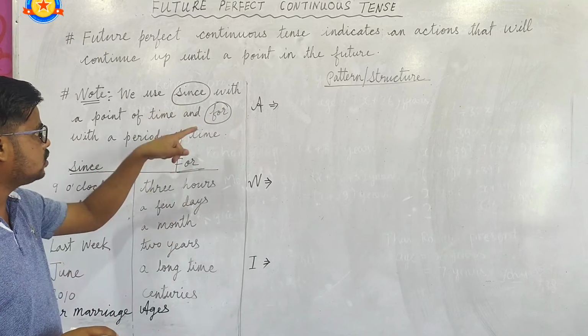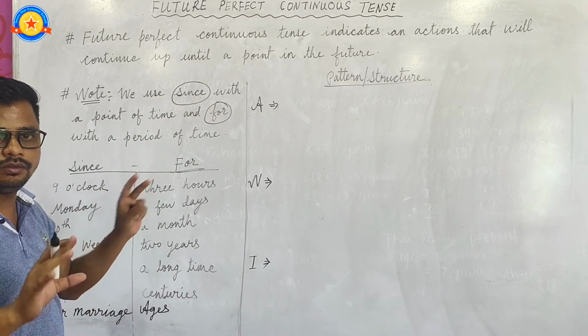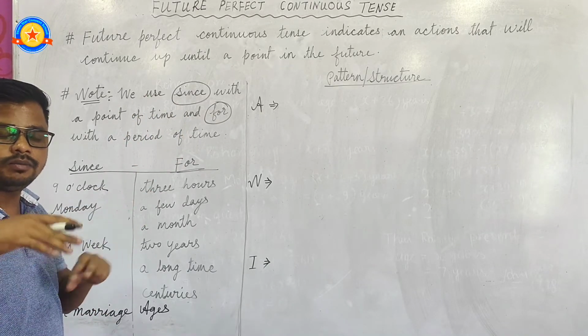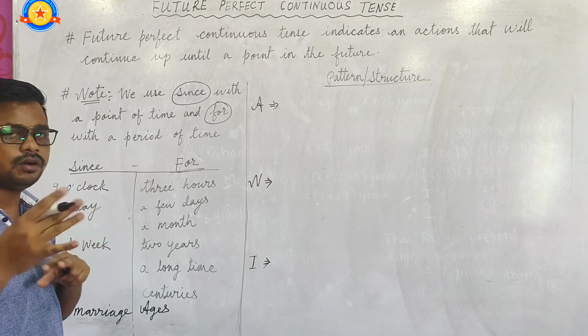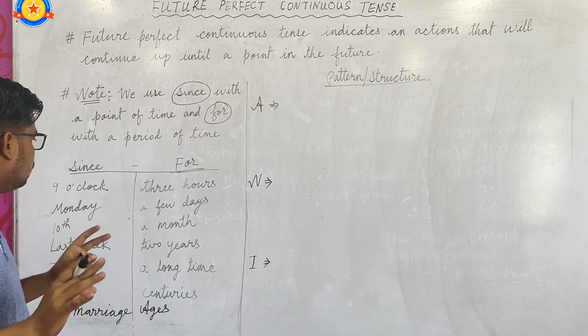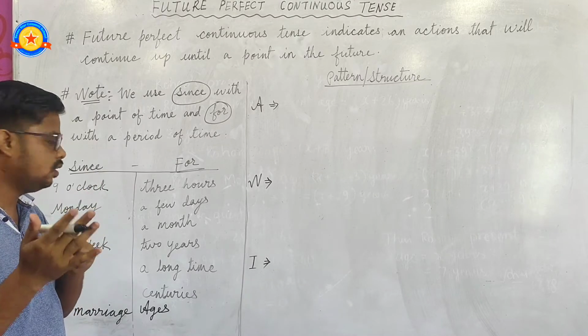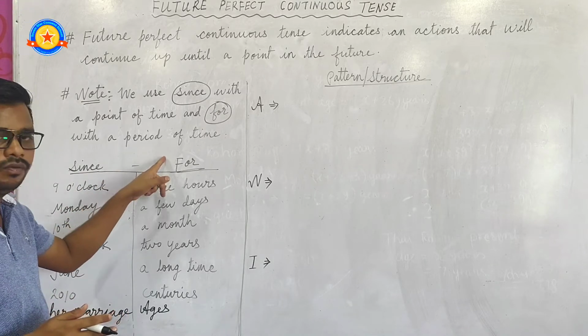Okay, these two are used after the object, so it is called time reference. So when or where shall we use since and for?